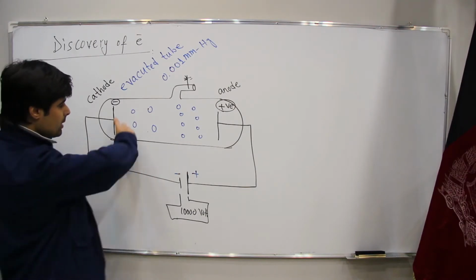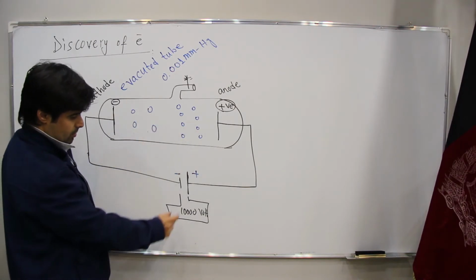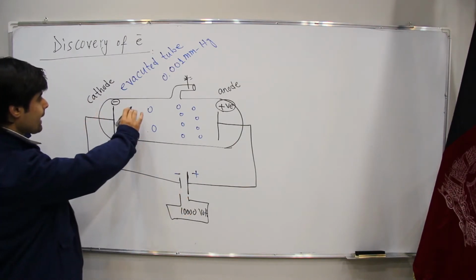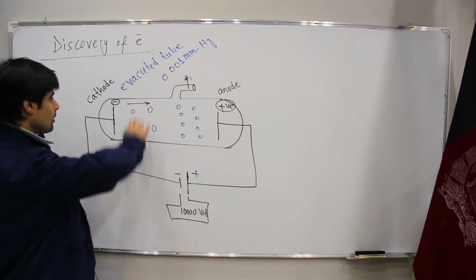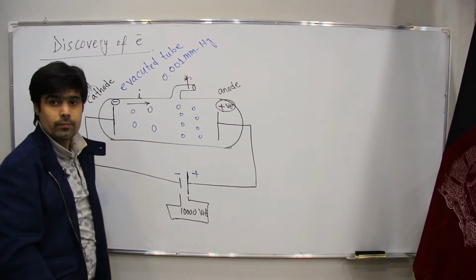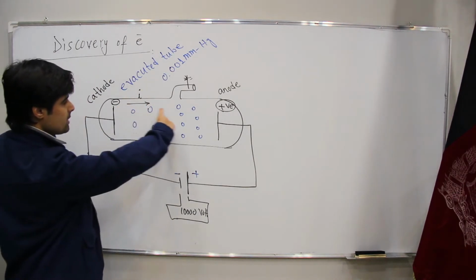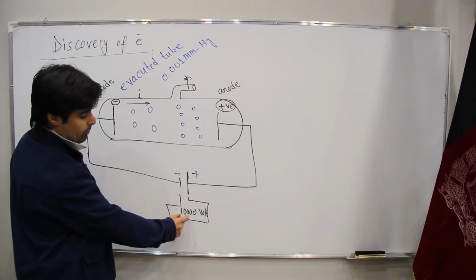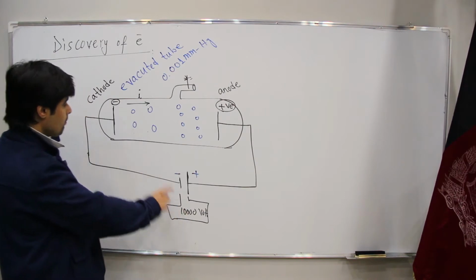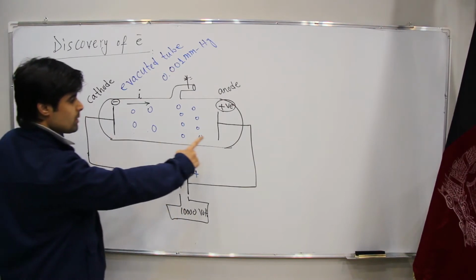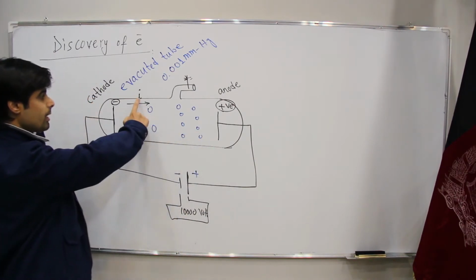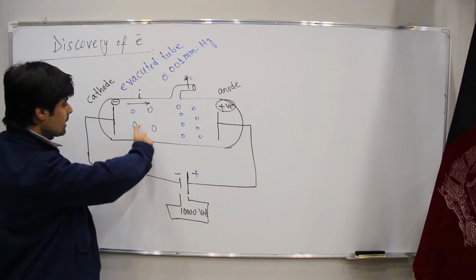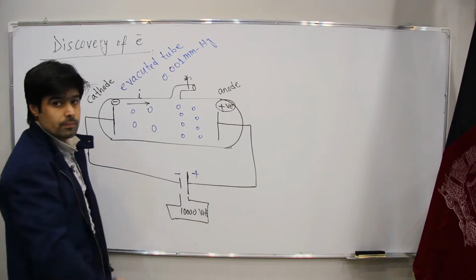Now, by connecting these two plates with a high voltage, a current is generated between anode and cathode through the help of these gases.